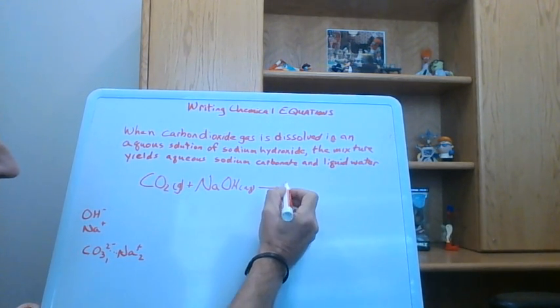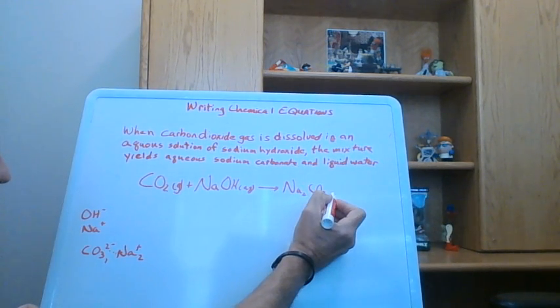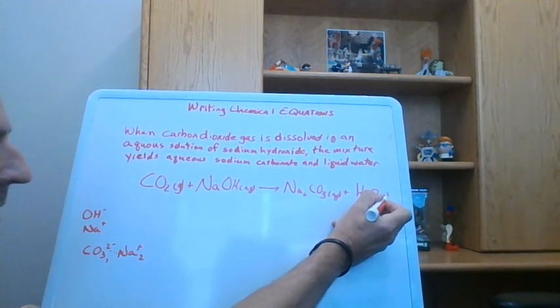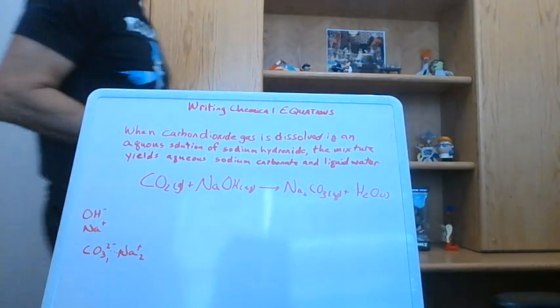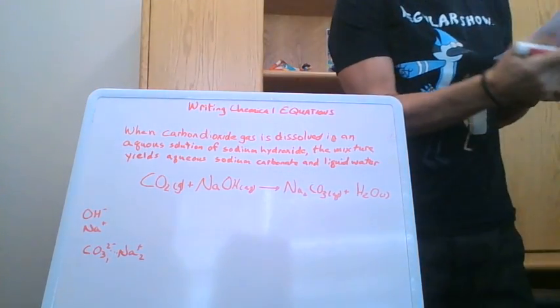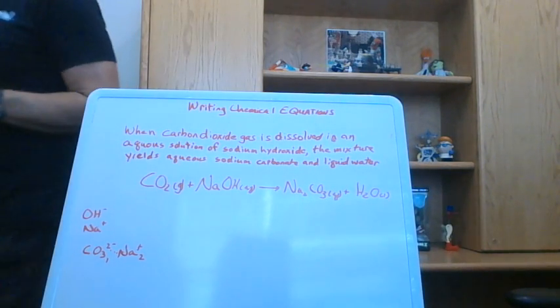So we need 2 sodium for every carbonate, and this is also aqueous. And then the other product is water, H2O, liquid. Right, and so that would be our quick conversion there.